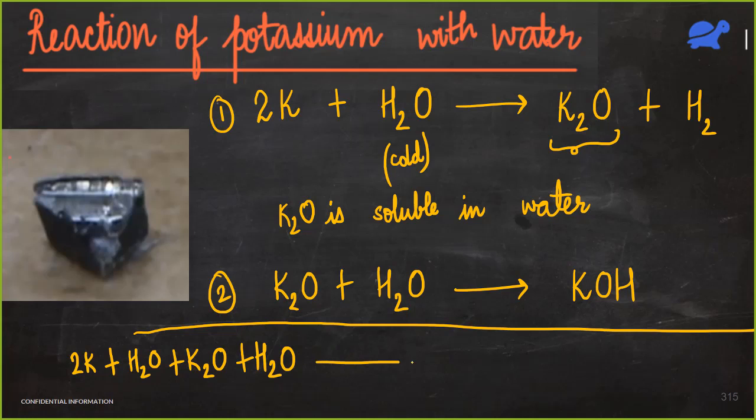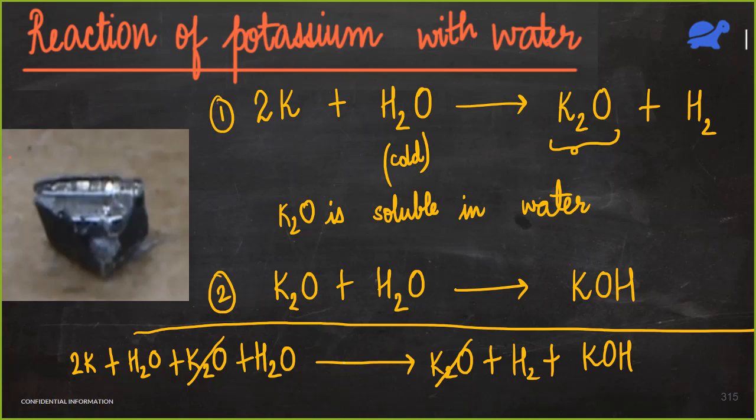Fine. It gives me K2O plus H2 plus KOH. What did I do here? I just added both the equations. I want to write it as a single equation. So now see, K2O is present on both sides. They get cancelled. So now what is my final equation? 2K plus 2 water gives 2KOH plus H2.